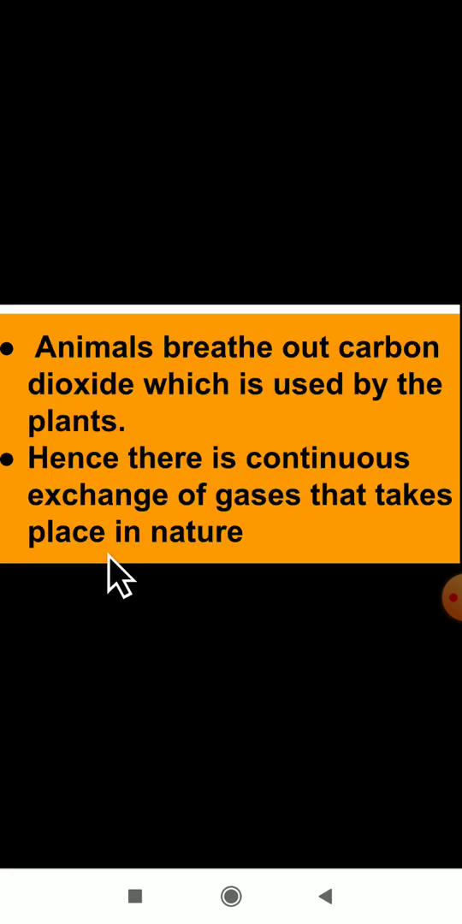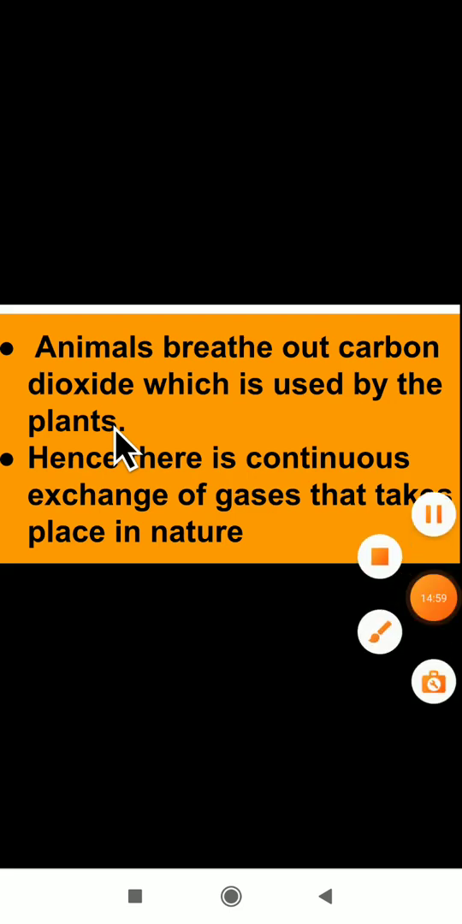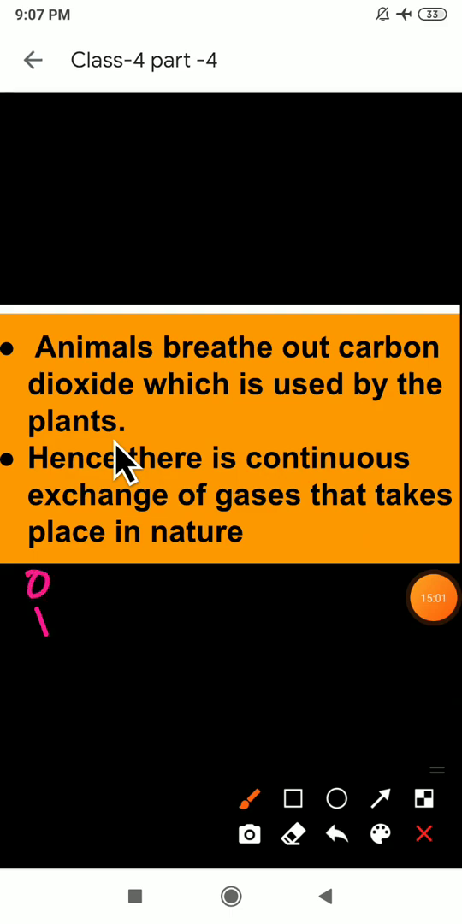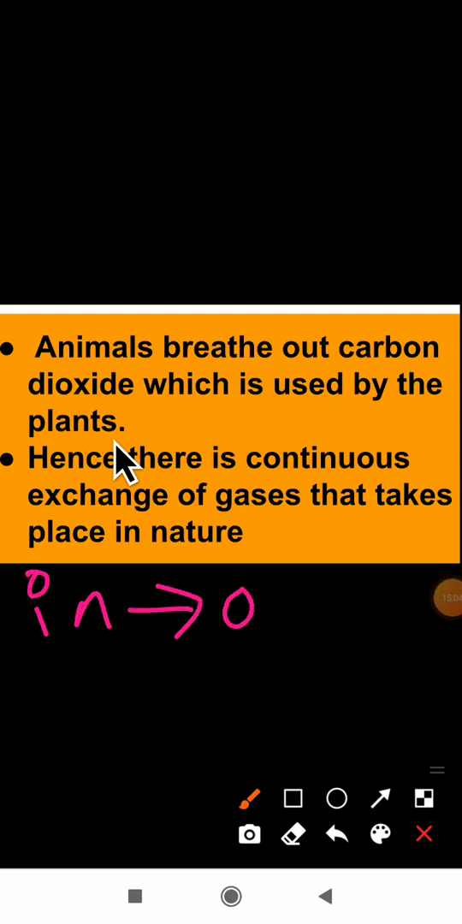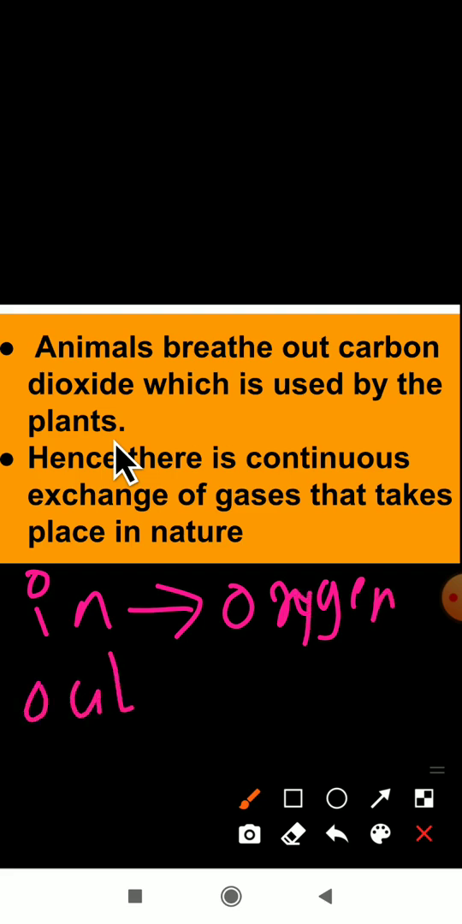The next point here is that animals breathe out carbon dioxide, which is used by the plants. The animals are breathing out carbon dioxide, and that carbon dioxide is used by the plants to prepare their food. The animals will take oxygen inside, and what will they release out? They will release out carbon dioxide.